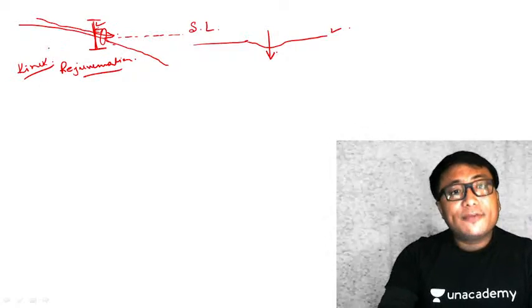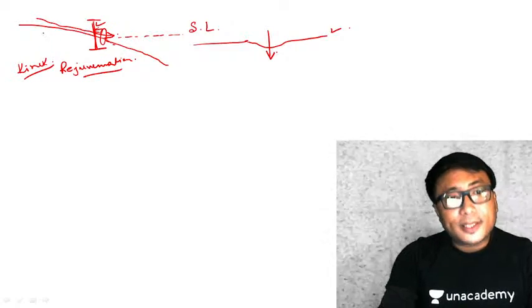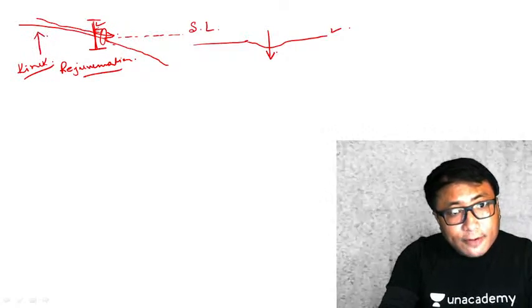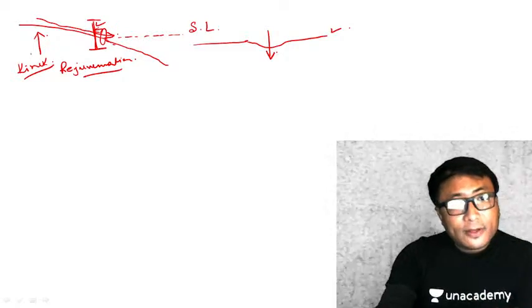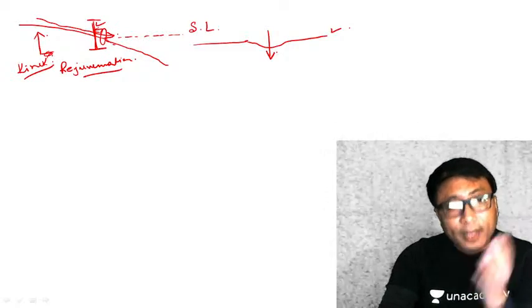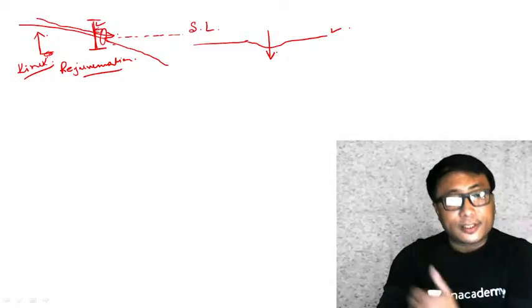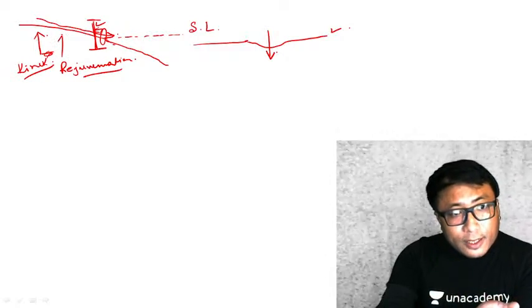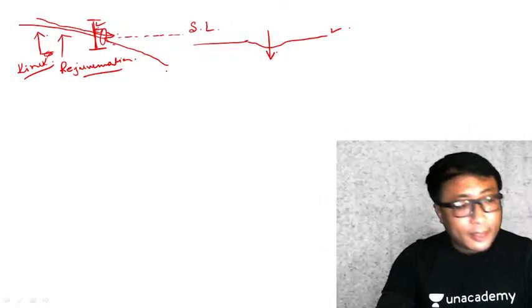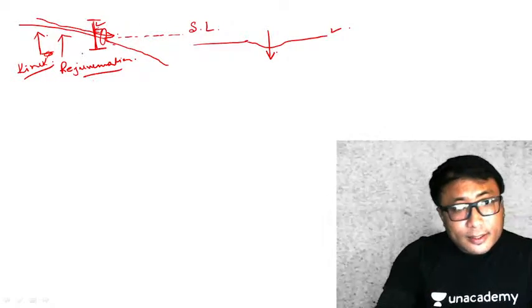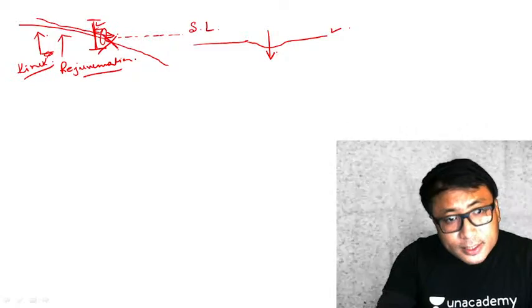Now if there is a river rejuvenation, means if this particular coastal landform is uplifted because of tectonic force or any number of other reasons, what will happen? The sea level will come down. I will mark X here, this is the present sea level.